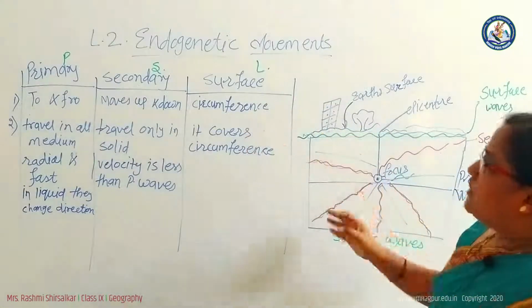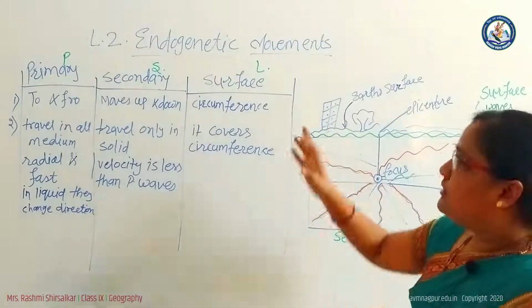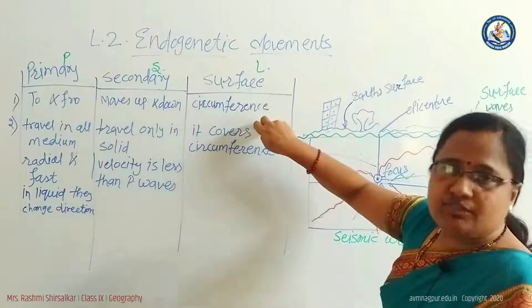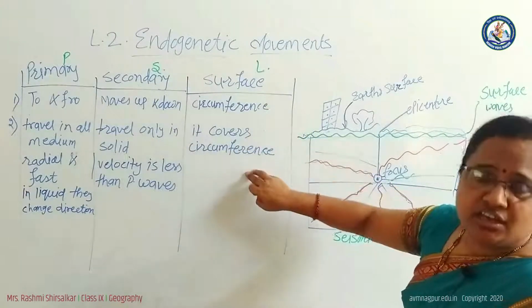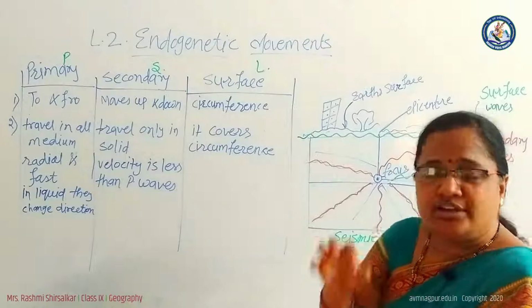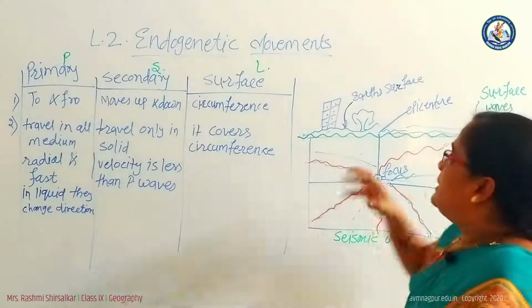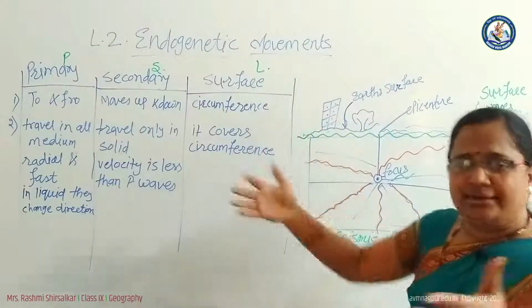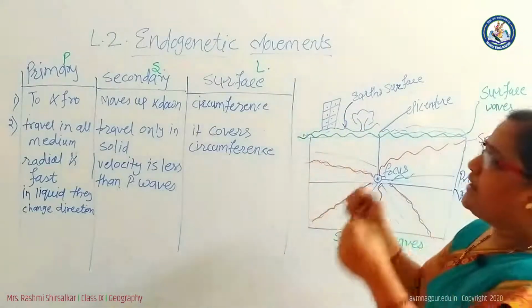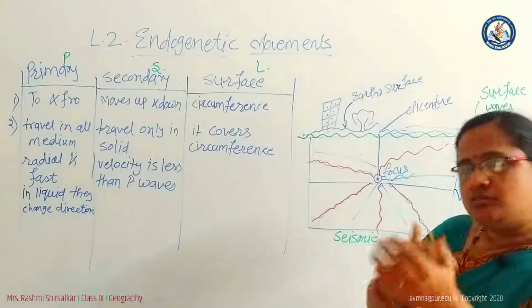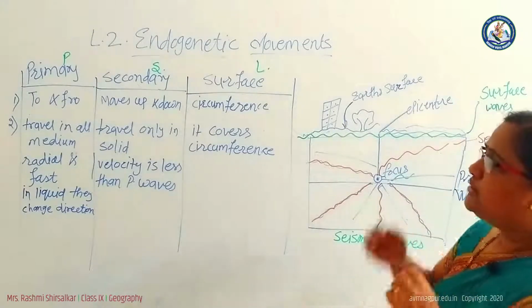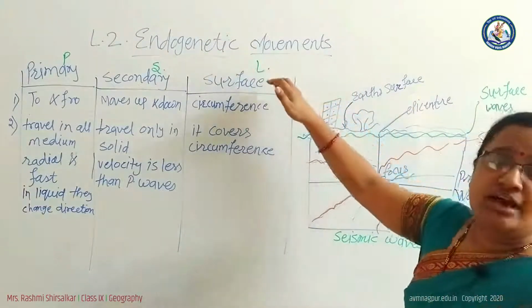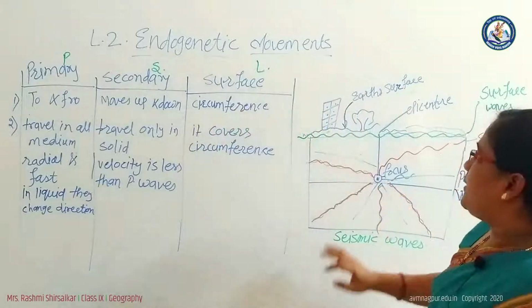And another one is surface waves, which cover the circumference of the earth. They are more destructive because they cover the circumference, and so all the material on the earth's surface is moved up and down, forward and backward. So the surface waves are more destructive. Okay.